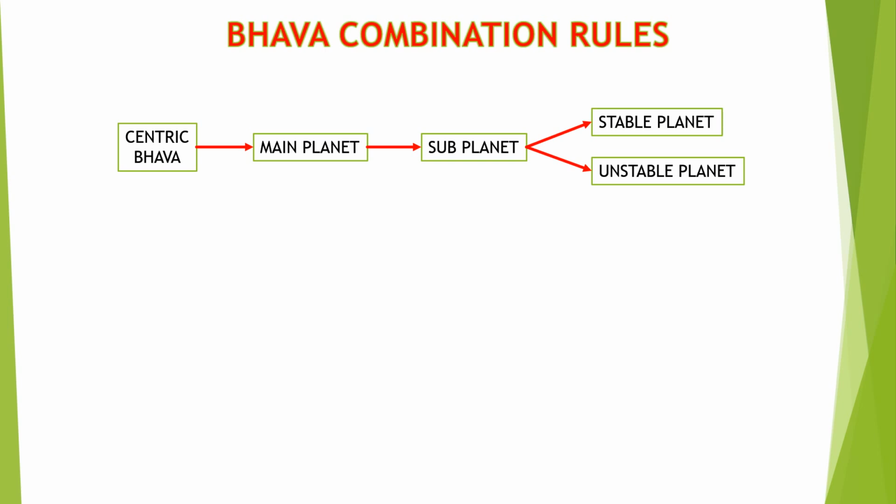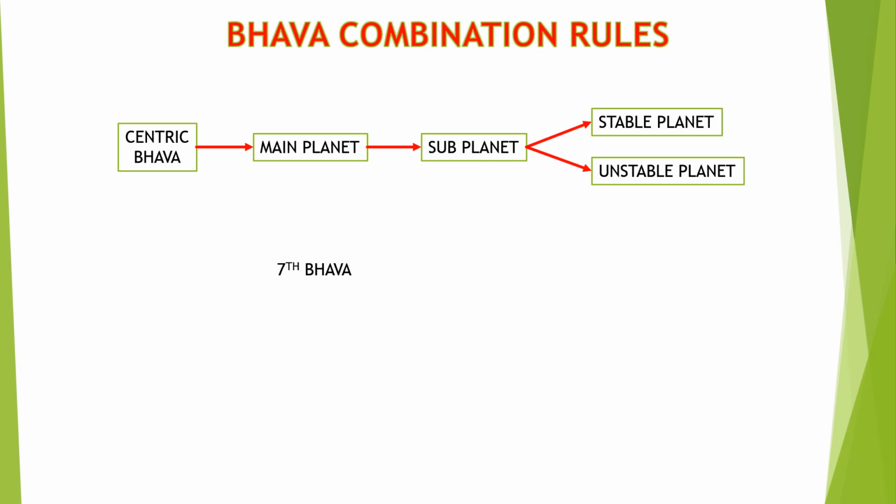Then what to do? For example, we can consider the seventh Bhava. The seventh Bhava doesn't have any combinations. There is no planet in conjunction, and there is no planet aspecting that Bhava.